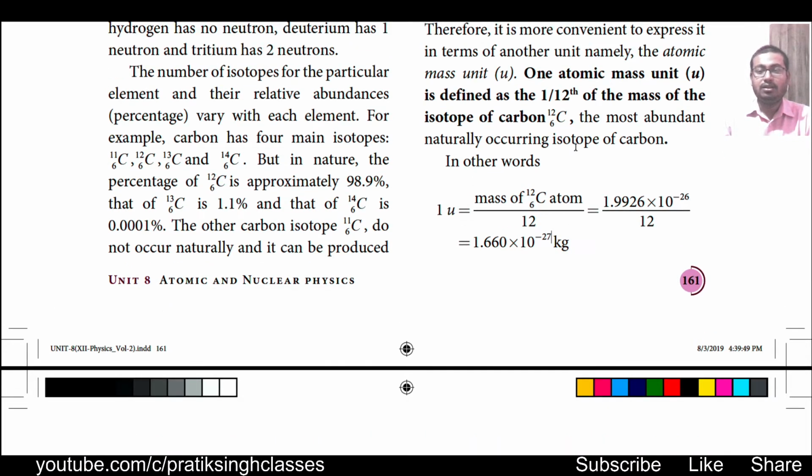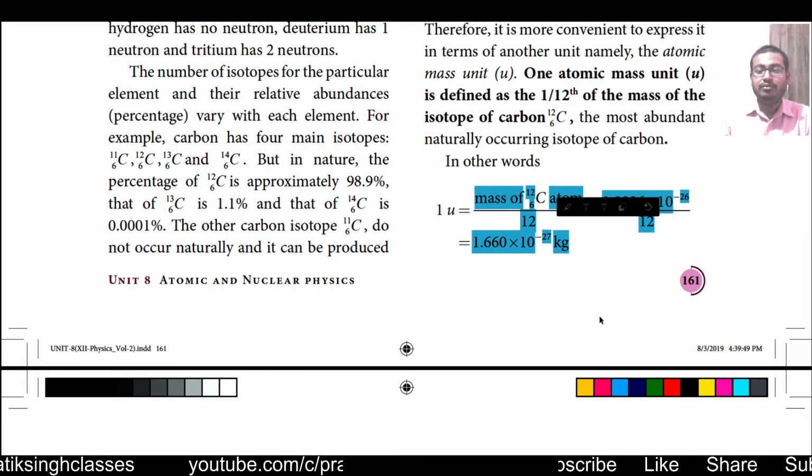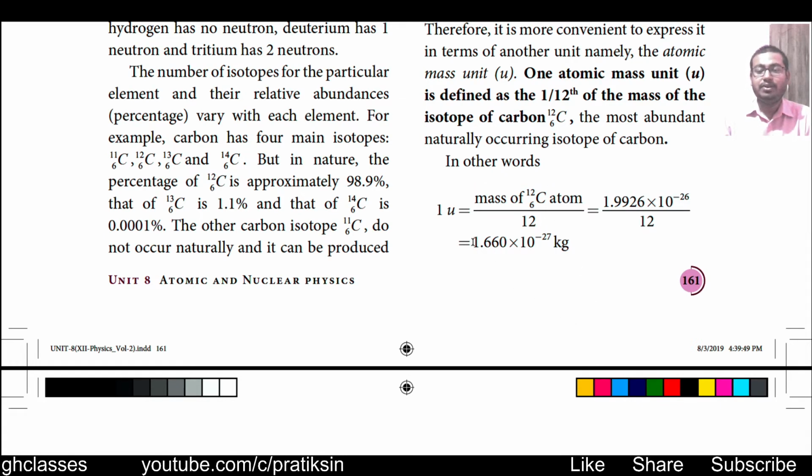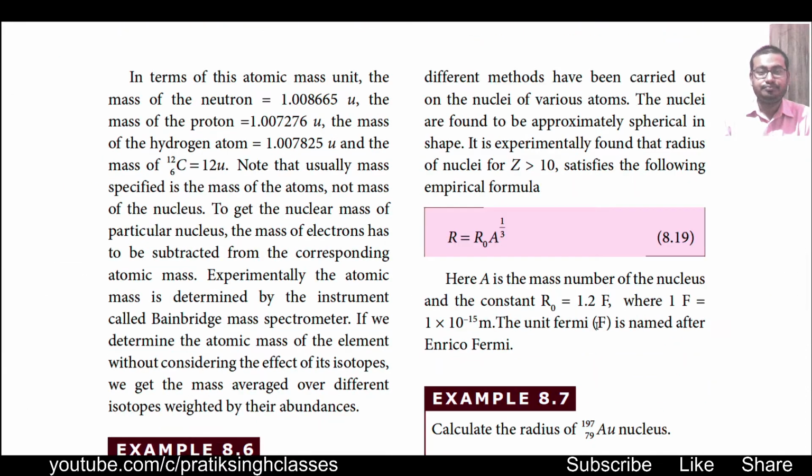Why not the other isotope of carbon like 6C14, or why not oxygen? Because when we divide the mass of carbon by 12, we get a very simple term, and also it is abundant in nature.